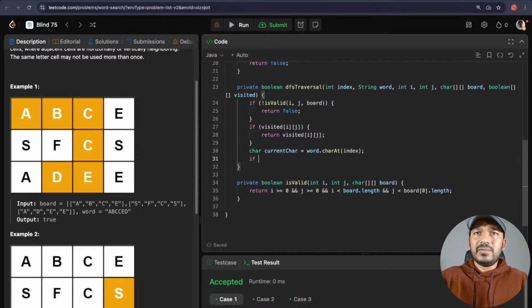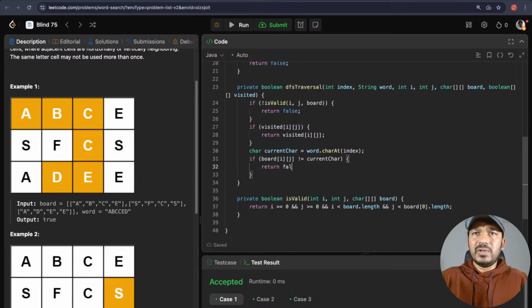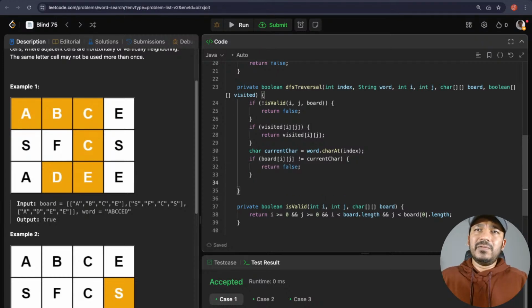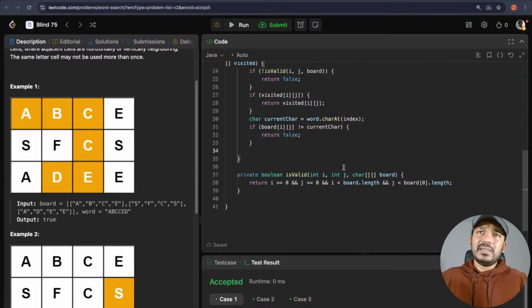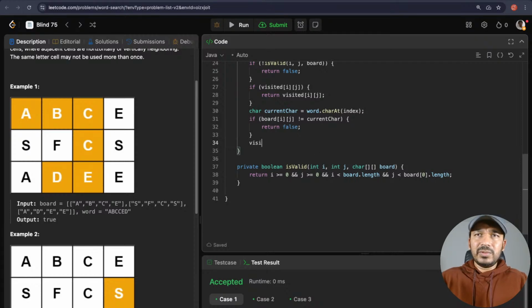Okay, if board of I comma j is not equal to current char, then we can just return false. If it is equal to current char, then what should we do? We should mark it as, first thing is visited of I comma j is equal to true. It could be like a circle, right?